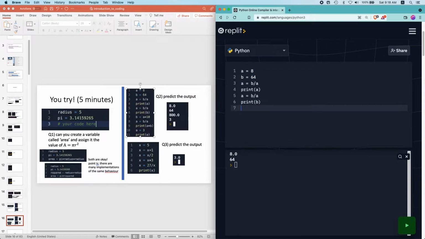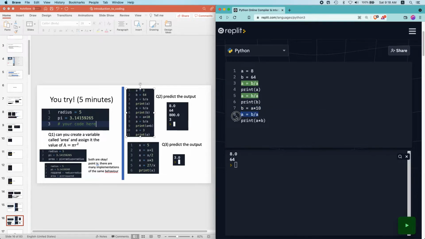Okay, so then we go on. We write b equals a times 10, and then a equals b over a, and print a times b. So after this line, b has the value 640.